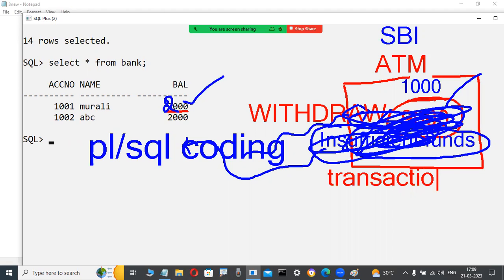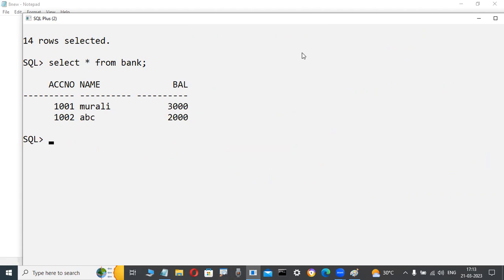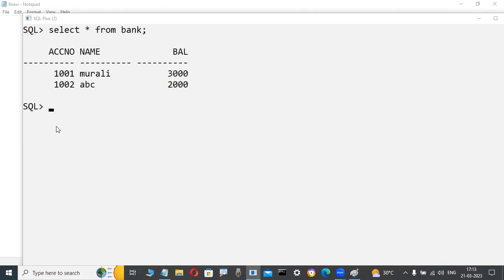So it will display the message or not? Maybe anybody observing or not? Now, how is it possible? Some fellows are writing PL SQL coding, who are developing this project, a database project on the Oracle side, in a banking project. Those persons are writing the code. 1,000 will be subtracted from 3,000, so now it will be updated to 2,000. Why? Because they write an update statement for subtracting 1,000, so the update statement takes effect. But how it is possible means they are writing some coding only.